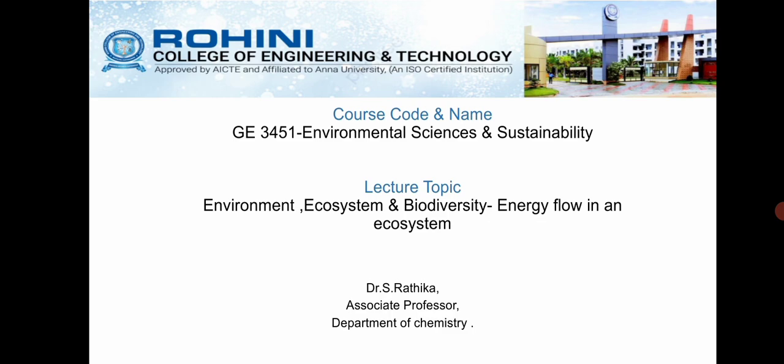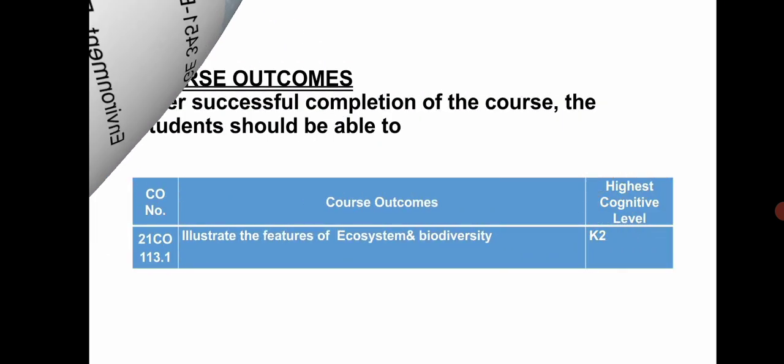In the previous video, we discussed what is meant by environment and ecosystem, and the structure as well as the function of an ecosystem. In this video, we discuss the energy flow that takes place in an ecosystem via food chain, food web as well as food pyramids, and we discuss ecological succession.